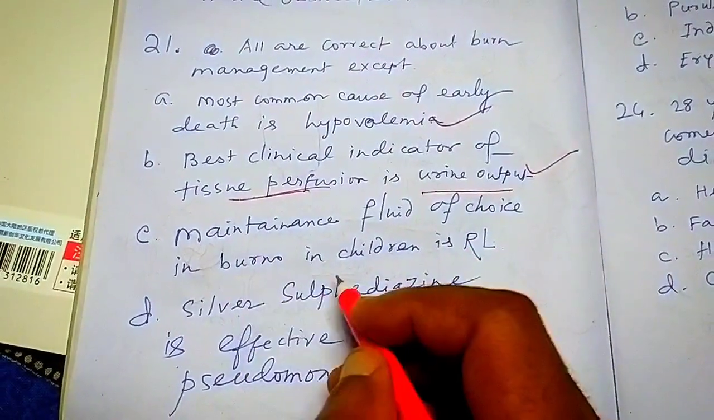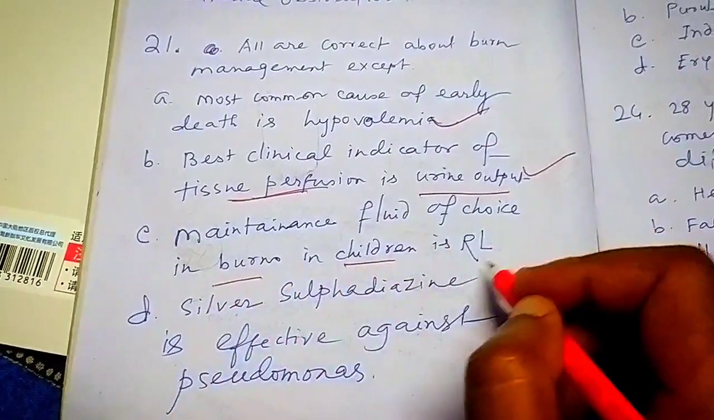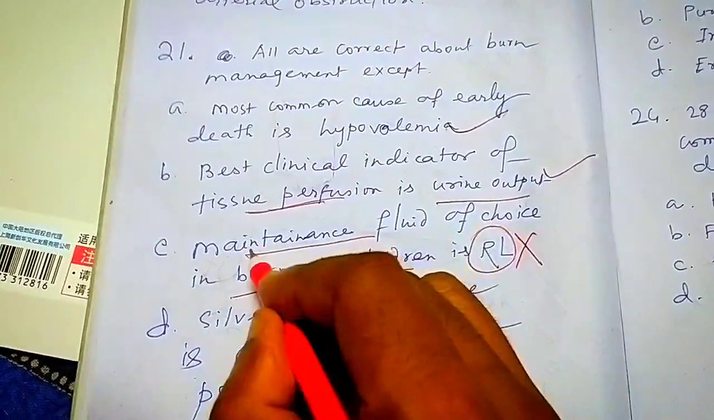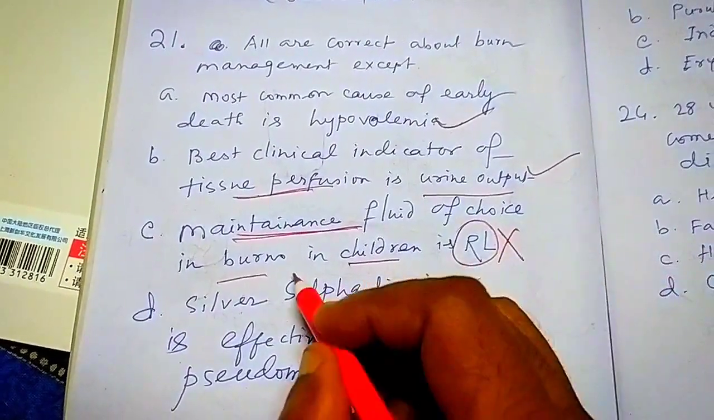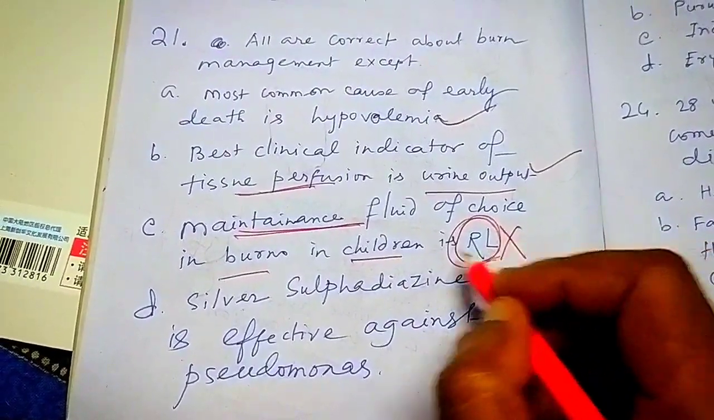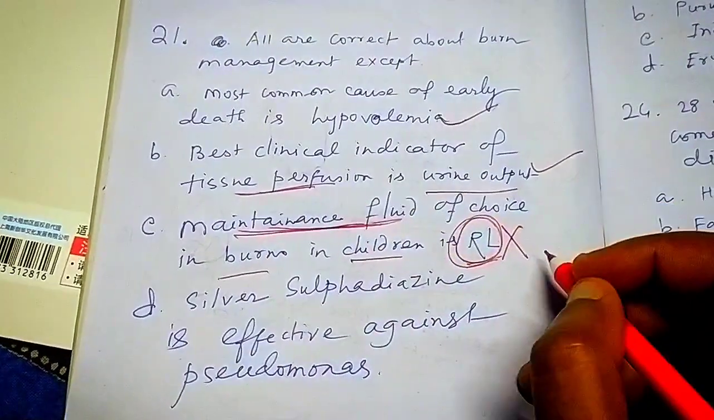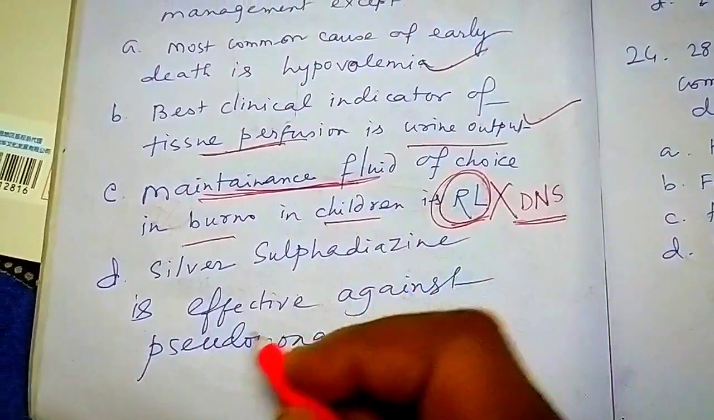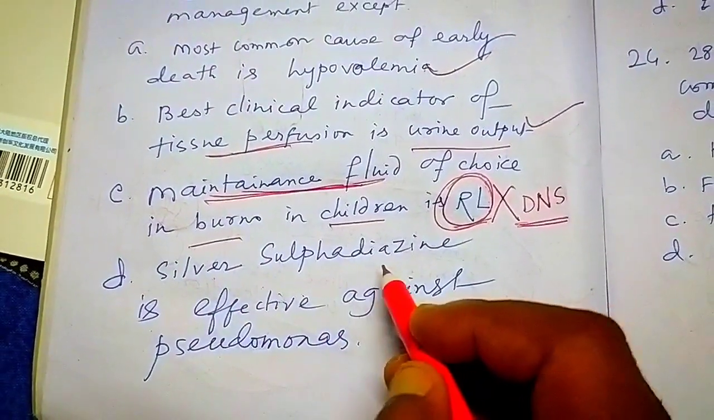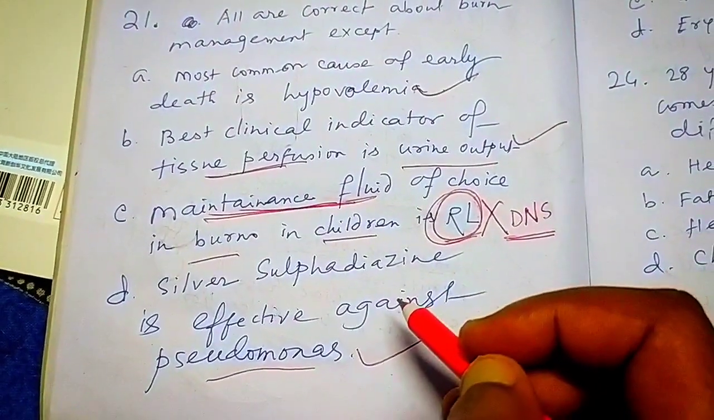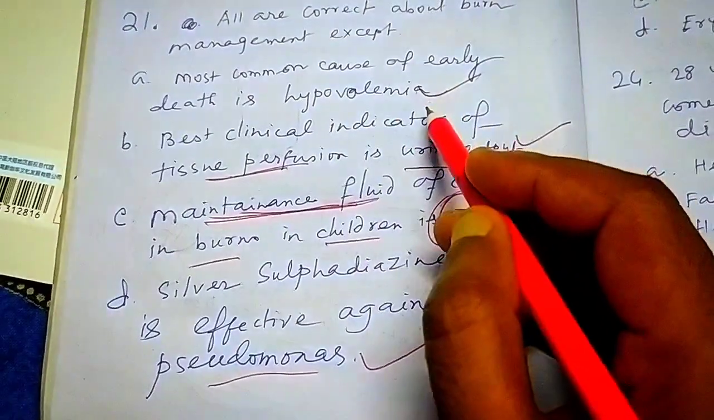Maintenance fluid of choice in burns in children is RL. This is wrong, not RL. Generally, we use RL. RL is the fluid of choice in case of burn, but maintenance fluid, it is not RL. It's DNS. Maintenance fluid is DNS. Silver sulfadiazine is effective against Pseudomonas. Yes, correct. So, what are the correct options?